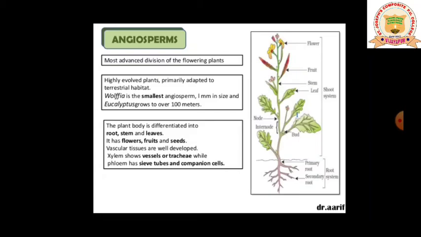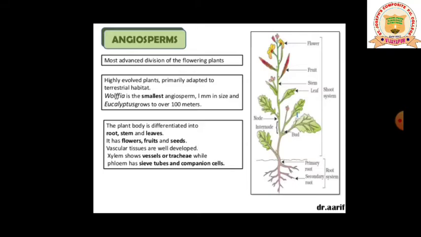As you can see on your screen, angiosperms are the most advanced division of the flowering plants. We are trying to understand each and every detail about the plants. So angiosperms are termed as the most advanced division of the flowering plants. Highly evolved plants primarily adapted to terrestrial habitat. The habitat of angiosperms: the majority of angiosperms grow on land. They are present in the terrestrial habitat.